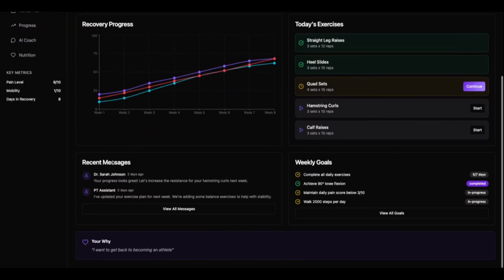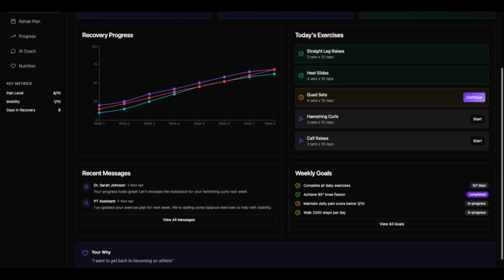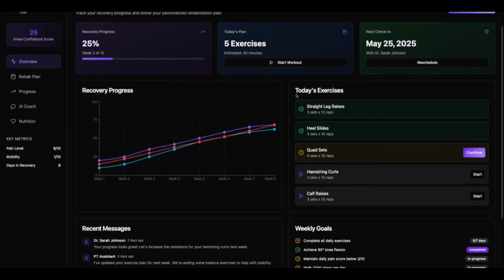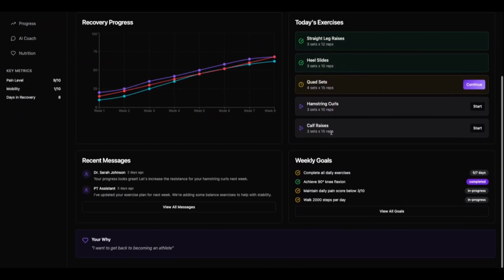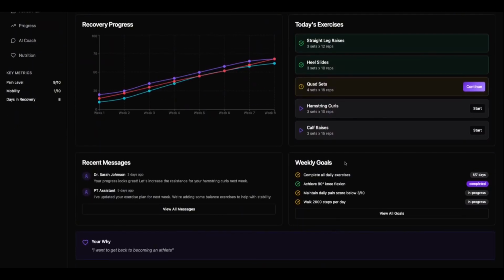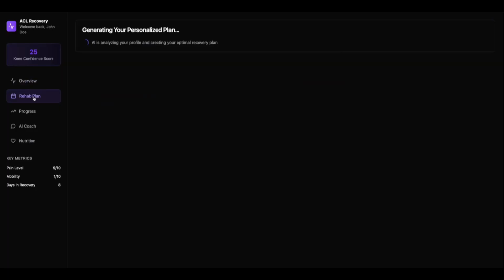And we have it in a way where you can see your previous messages with your doctor, or your previous physio, and what their notes look like. We use a lot of their notes to figure out what exercises you should be doing. So in this case, if they say you should do more hamstring curls, more resistance, we take that in and alter your exercises based on that. Along with the exercises, you also see your weekly goals, right? The set amount of goals that you have per week as you're progressing, that you want to make sure you're hitting, and this keeps track of the goals you have as part of your rehab plan.